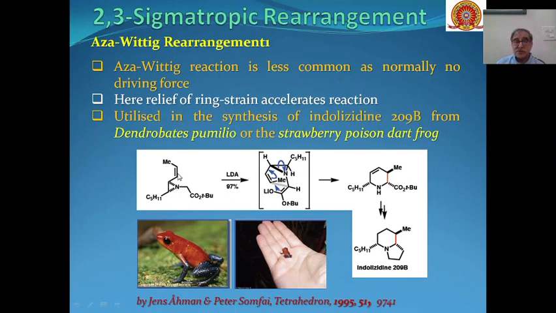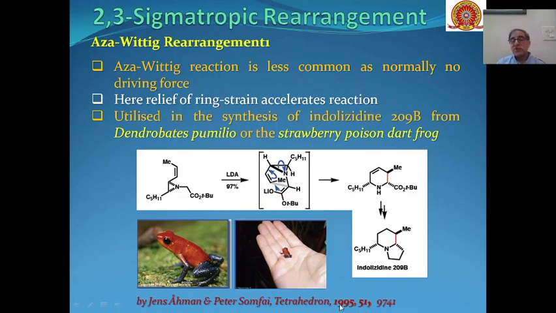This is the double bond, this is the allylic position, that means Y is nitrogen and X is carbon, and in the presence of LDA, which will act as a strong base, this will undergo a 2,3 sigmatropic shift, and we will get these types of intermediate compounds, which on decarboxylation will give us indolizidine 209B, which is utilized for the synthesis of this compound, and this is the poison of the dart frog.